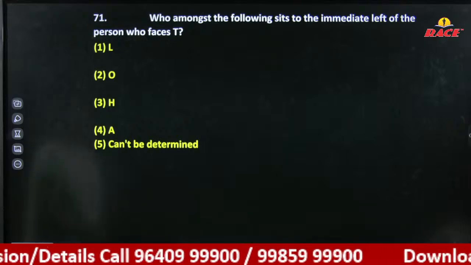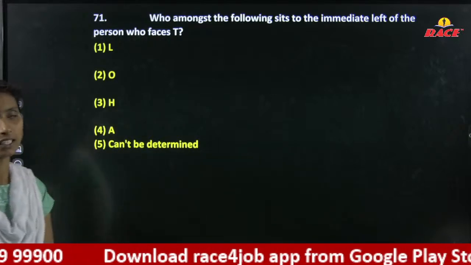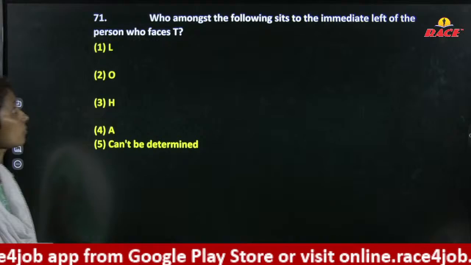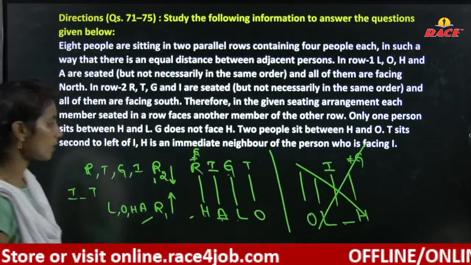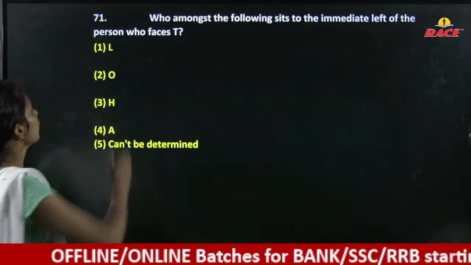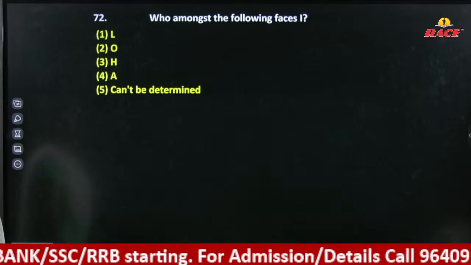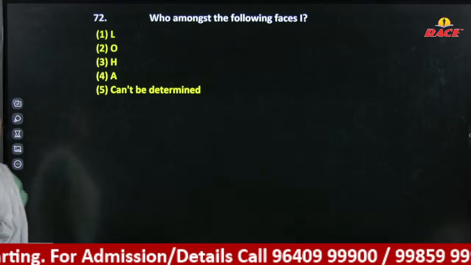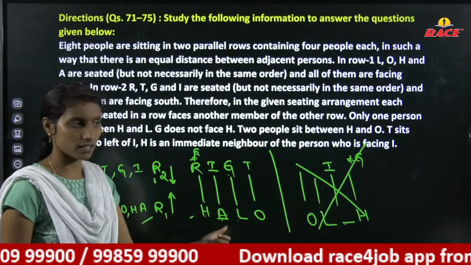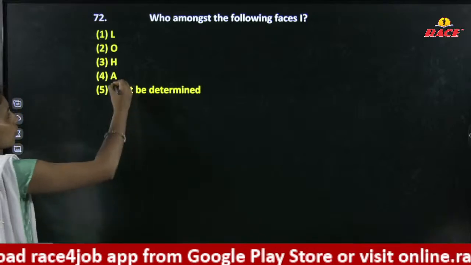First question. Who among the following sits to the immediate left of the person who is facing T? Who is facing T? O sits to the immediate left. O's immediate left we have L. And the answer here is L. Next question. Who among the following faces I? Check it here. Who is facing I? I is facing exactly opposite to A. And the answer here is option 4.